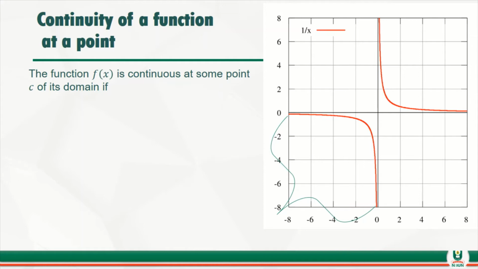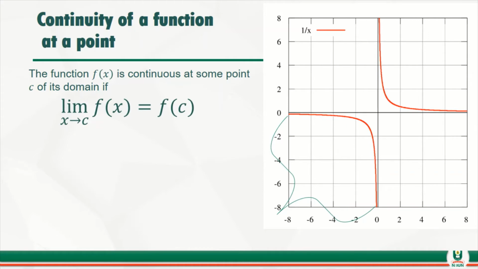Now, let me give an instance. Let's say c is 5. Now, as x is moving closer to 5, that would be as x is moving from 0 to 1 to 2 to 3 to 4 to 5. So as x is tending to that particular 5, the function too must be equal to what? f of c, when we put c inside of it, that would be f of 5.